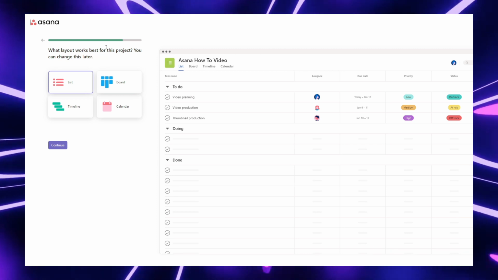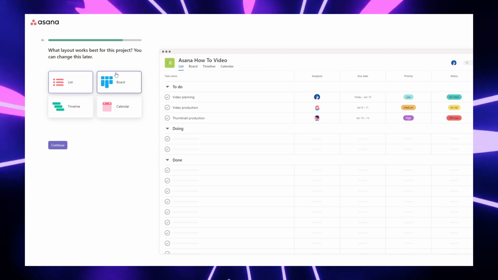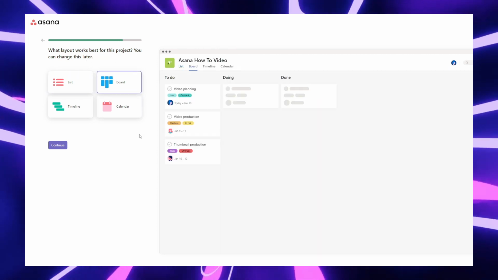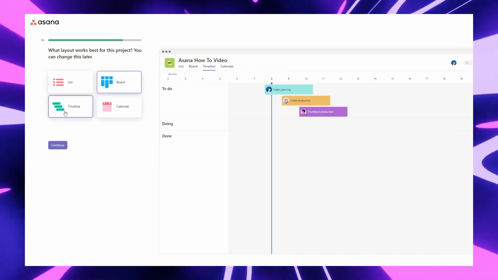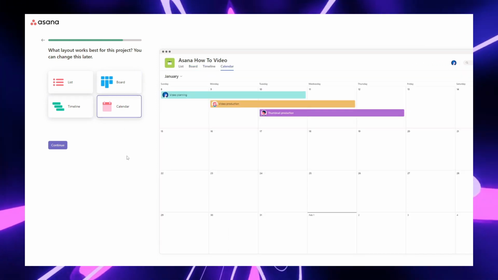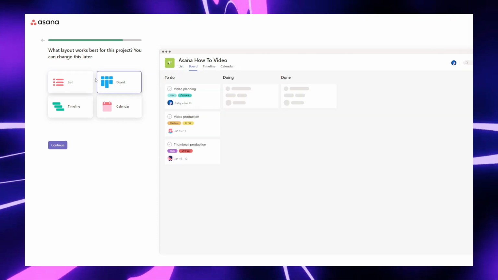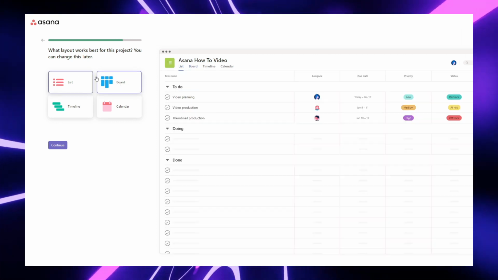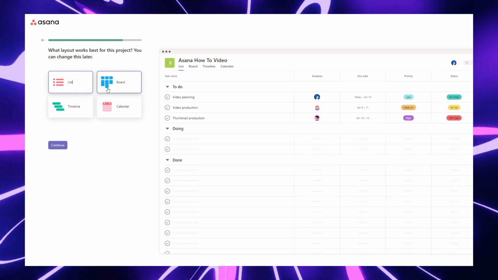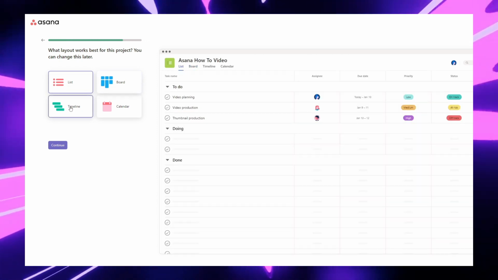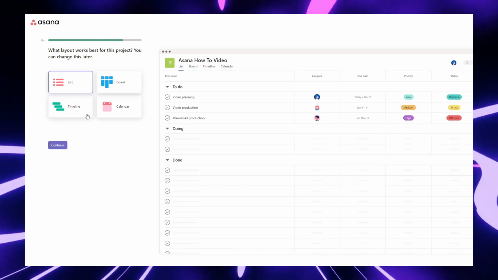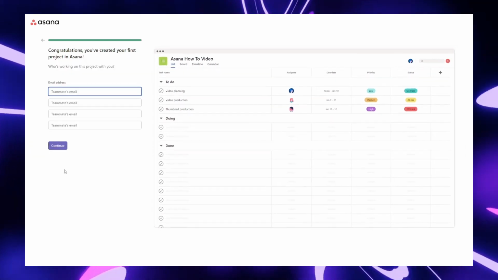What layout works best for this project? You can change this later. Lists. Here's the boards. Here's the timeline and the calendar. I personally think that the list or the board looks the best. So if I had to choose, I think I'd personally choose the list, but each looks kind of good. And at that point, it's to each their own. Let's go over here to list and hit continue. Okay, and here we go.